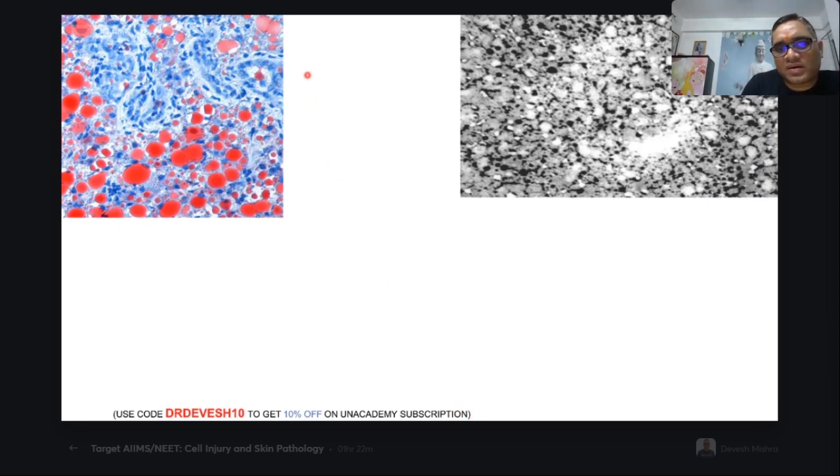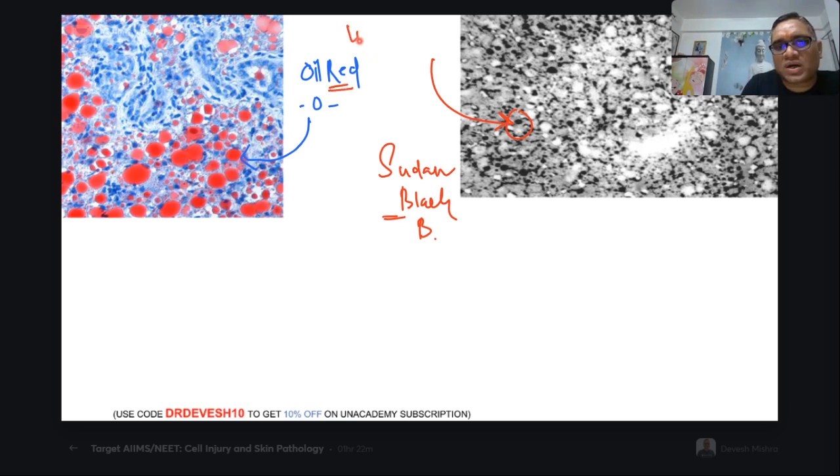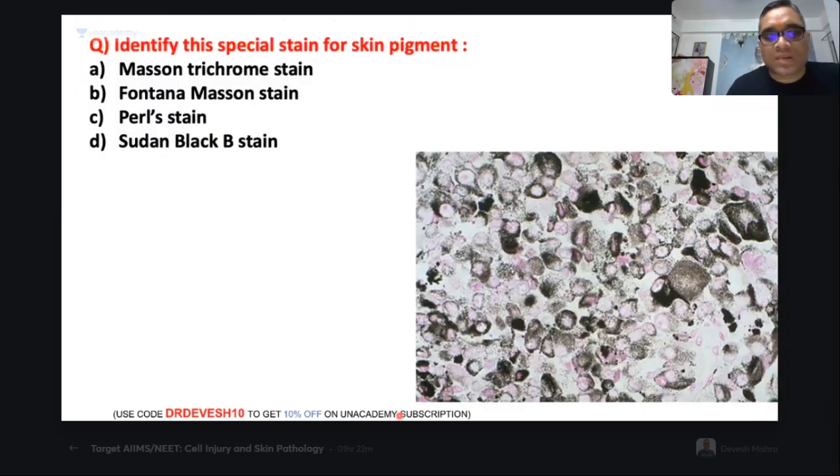Now this is the fat stain. Both are fat stains. Oil red O stain. Red color will be the appearance, right? And this is the Sudan black B. Black color will be the lipid stain. Oil red, red color will be the lipid. So both are lipid stains. So just remember these things can be asked in your future exam, right? Now coming to the next and the last question of this session, right?